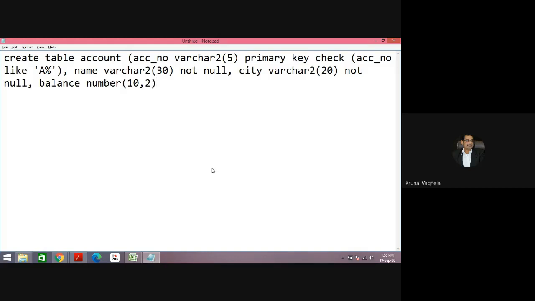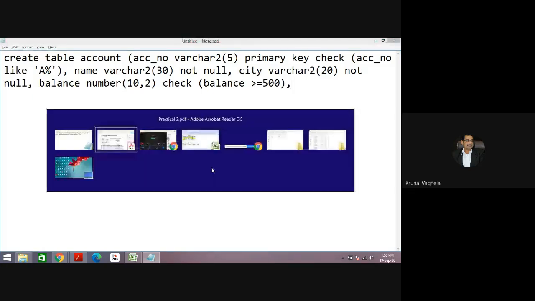Then check, again a check constraint. Whenever you want to check any condition, you need to put a check constraint. Check that my balance should always be greater than or equal to 500. Very simple. Comma. Next is loan_taken.